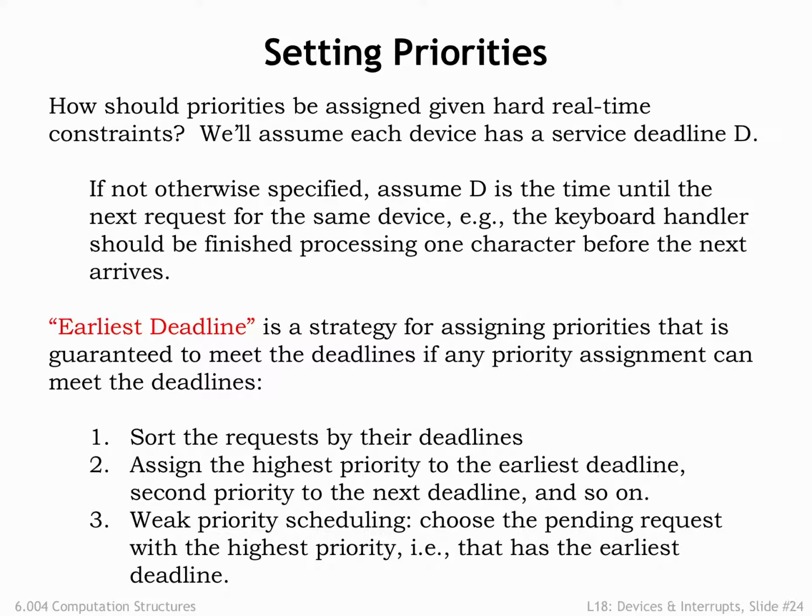It's outside the scope of our discussion, but it's interesting to think about what should happen if some flights are going to be missed. If the system is overloaded, prioritizing by earliest deadline may mean that everyone will miss their flights. In this scenario, it might be better to assign priorities to minimize the total number of missed flights. This gets complicated in a hurry since the assignment of priorities now depends on exactly what requests are pending and how long it will take them to be serviced. An intriguing problem to think about.